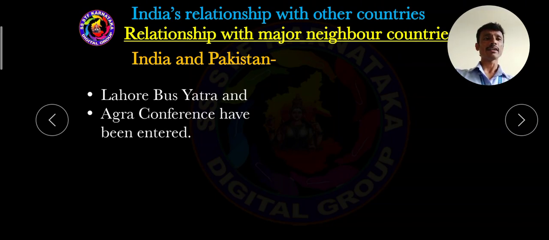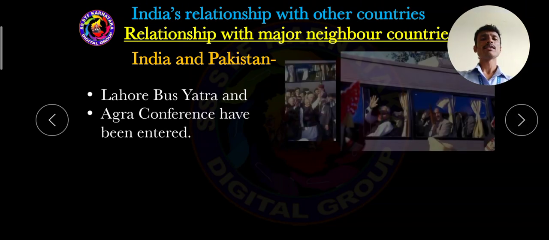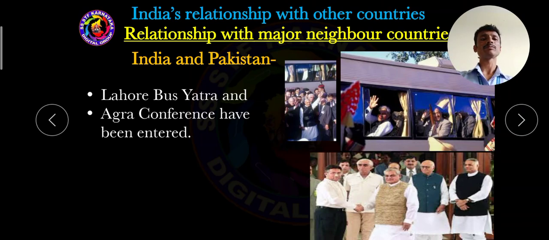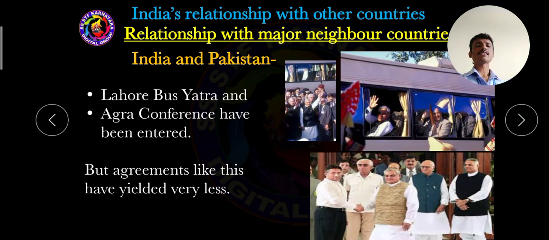These four bilateral agreements have taken place between India and Pakistan, but agreements like these have yielded very little. There is no use in these four agreements between India and Pakistan.